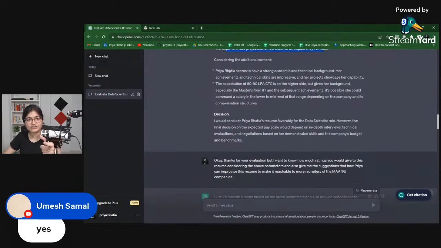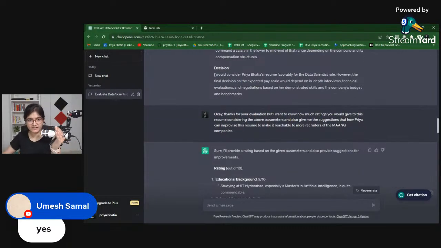Now, considering the additional content, she seems to have a strong academic and technical background. Her achievements and technical skills are impressive. Her projects showcase her capability. Regarding the salary expectation, because I have mentioned in the initial part that I need this high package, what the tool is saying is that the expectation is on the higher side, but given her background, especially the masters from IIT and subsequent achievements, it's possible she could command a salary in the lower to mid end. It means she may not get 90 LPA, but it is possible to get from 60 to maybe 70 or 75, depending upon the company and its compensation structure.